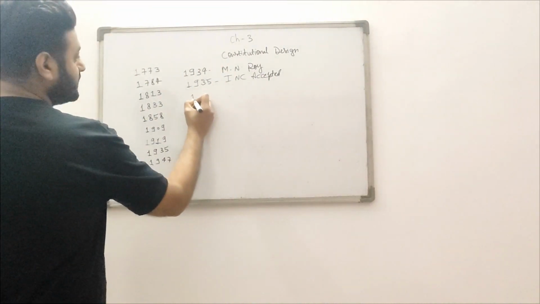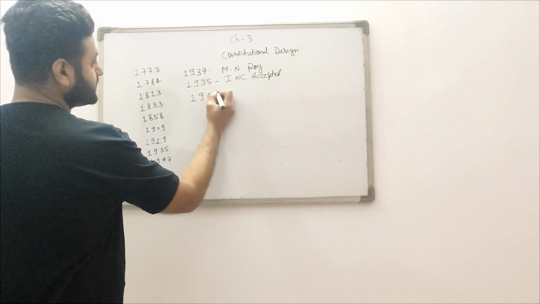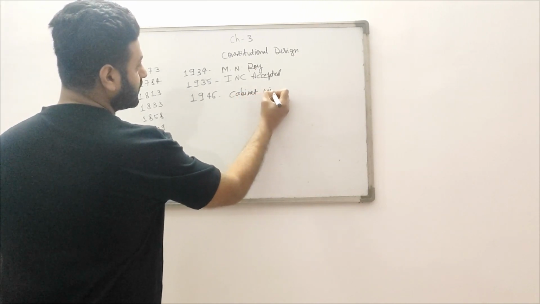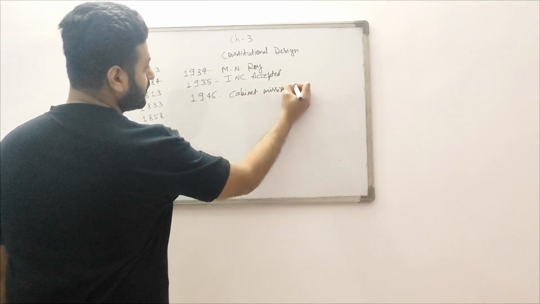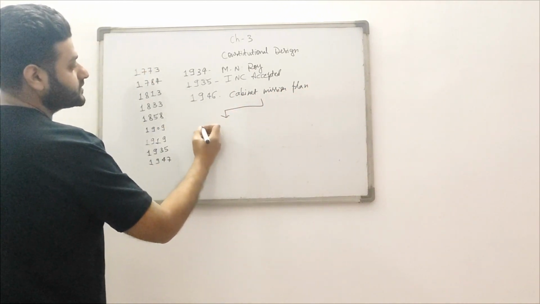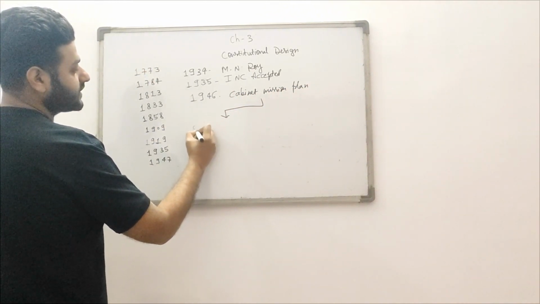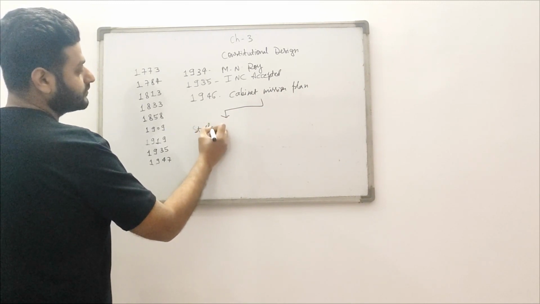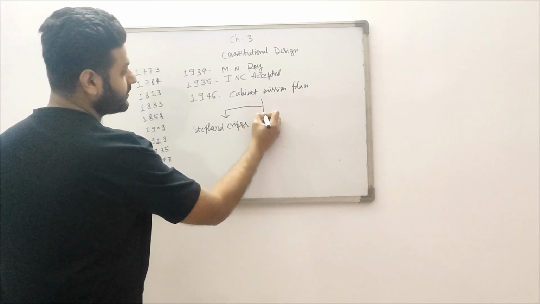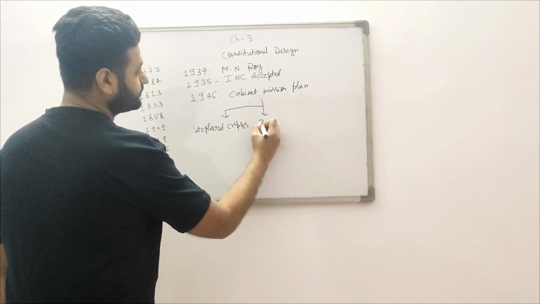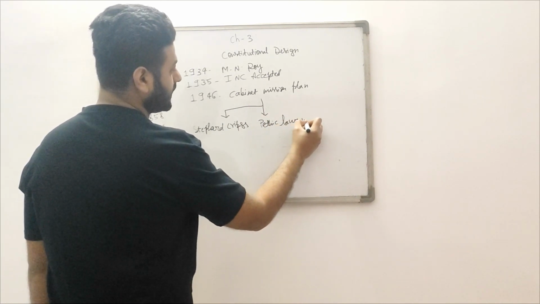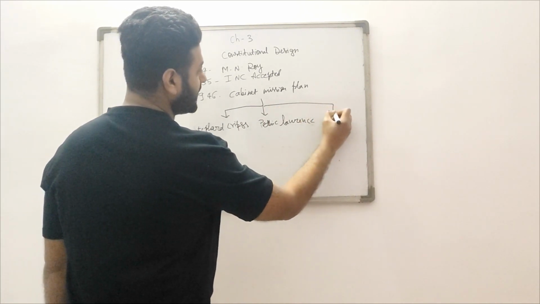So in 1946, the Cabinet Mission Plan came to India. There were 3 persons in this mission. First was Stafford Cripps, second was Patrick Lawrence, and third was A.B. Alexander.